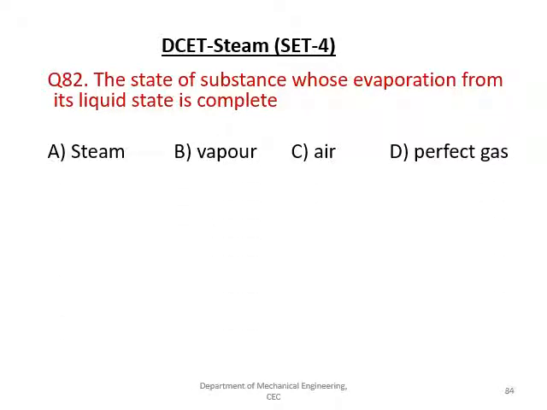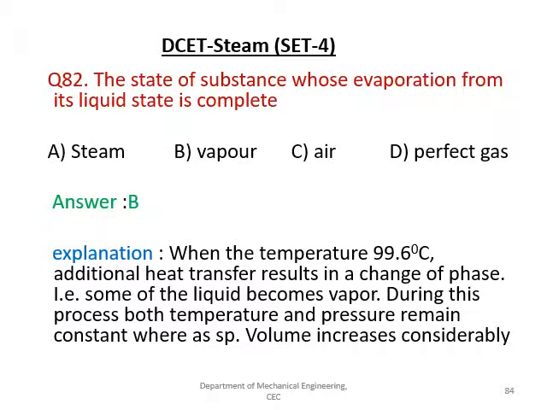Given options are steam, vapor, air, perfect gas. Of course, it is in the problem numerical from the steam. Given answer is B, that is a vapor. When the temperature is 99.6 or 100 degrees, say, at 1 bar pressure, it changes its phase from liquid to gas, that is a vapor state. The next question is,